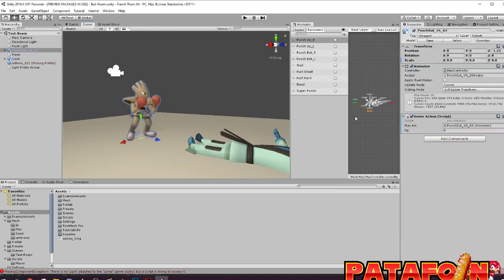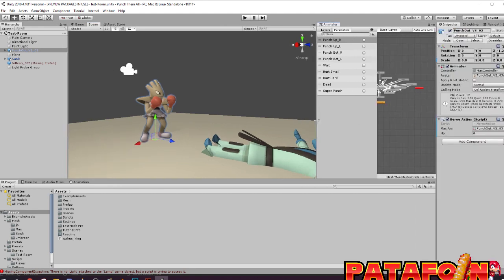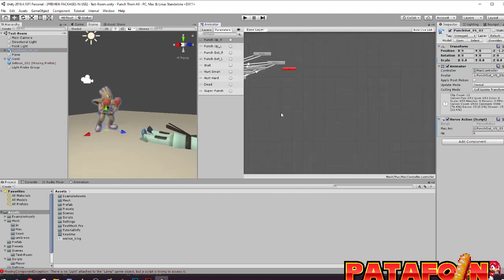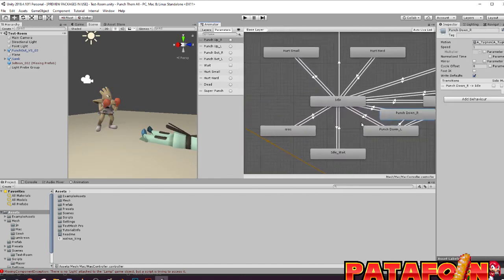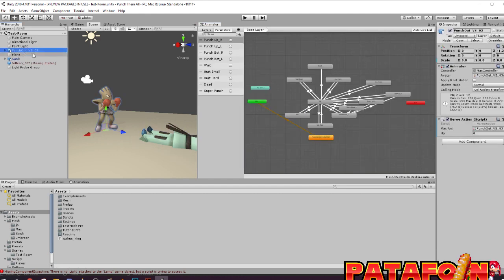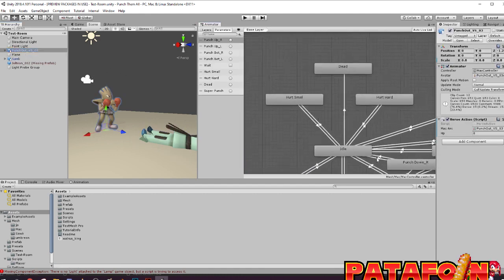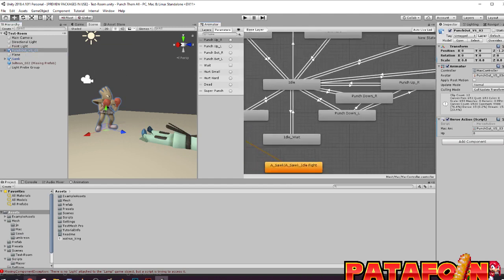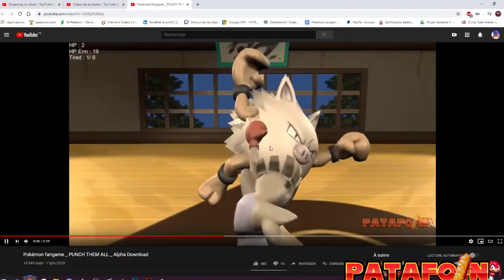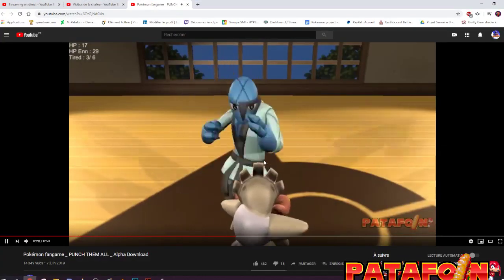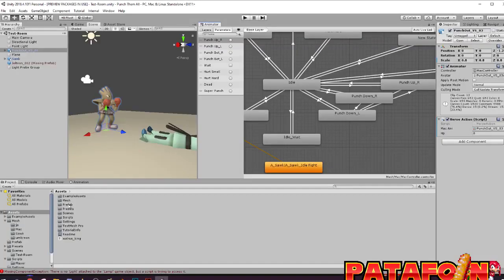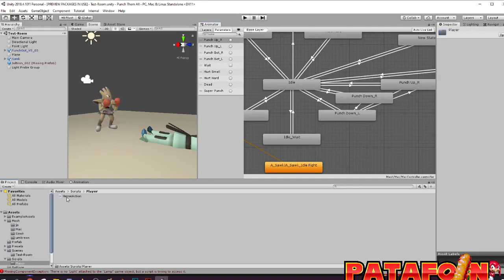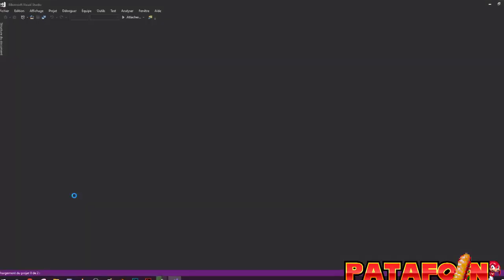what I do is I create something called an animation tree, where all the animations can be called. And here this is all the conditions of all of the animations. As you can see, it starts to be pretty huge, and with this I can create the game like this, where if I punch the guy up, he reacts like this. And I made a lot of scripts. So yeah, I have coded everything.